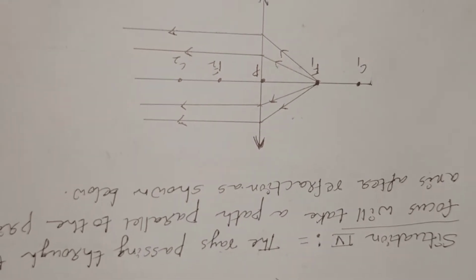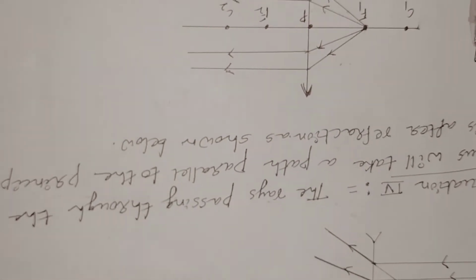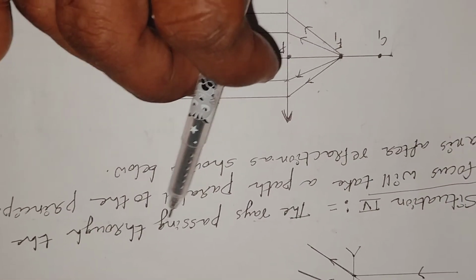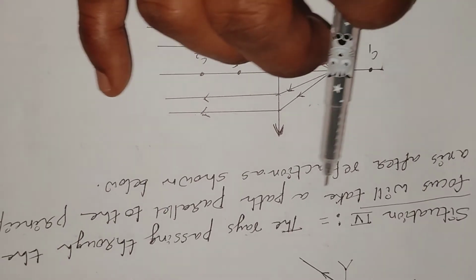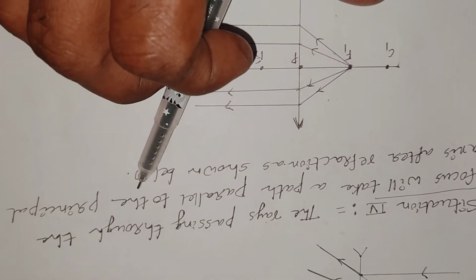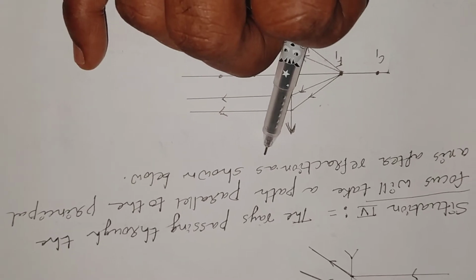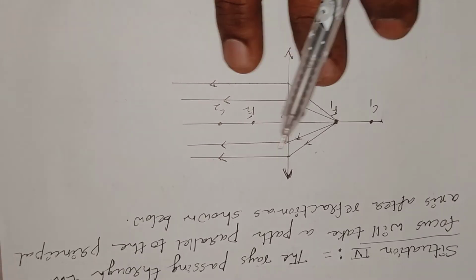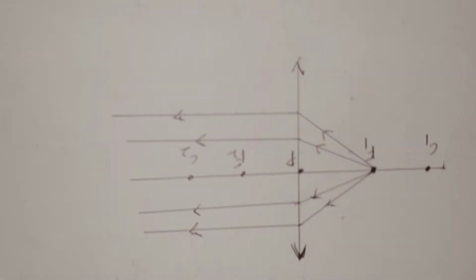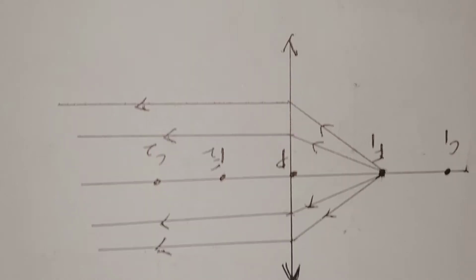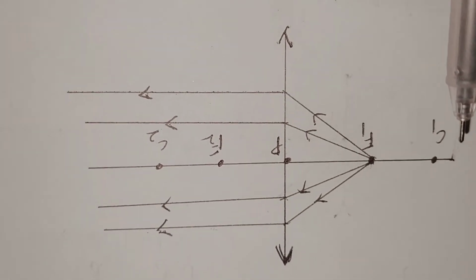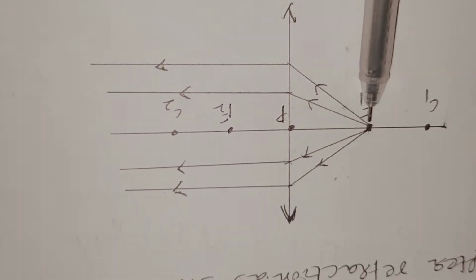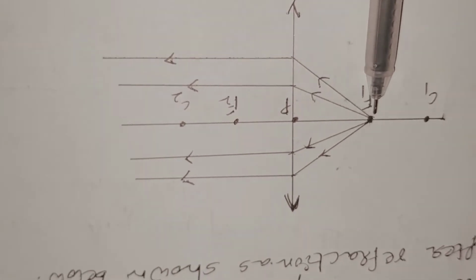Now come to situation 4. The rays passing through the focus will take a path parallel to the principal axis after refraction, as shown below. Here in the case of a convex lens, this is the focal point. The object is here, a point-size object kept here.